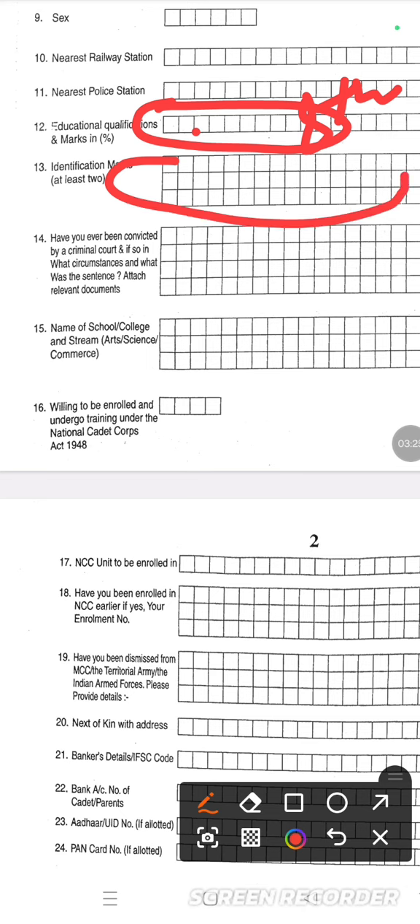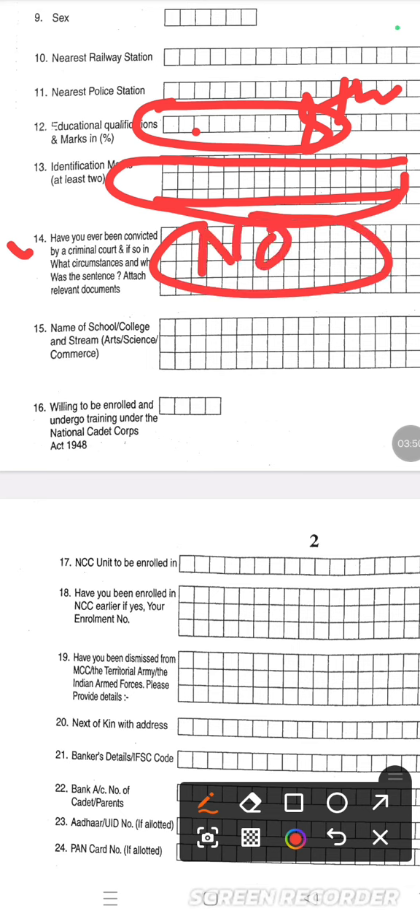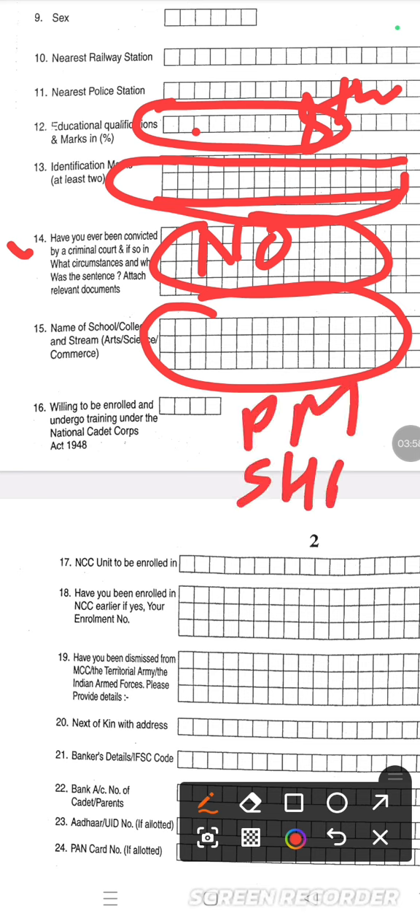Identification marks, at least 2. In the first row you fill one identification mark and in the second or third row you fill the second one. Identification marks means any birthmark or injury mark on your body, you can fill it here. Now 14th number: have you ever been convicted by a criminal court? Definitely no. So you fill no in the first two boxes. Name of school: just listen carefully, PM Shri KV1 Jalandhar Cantt. You have to fill this.